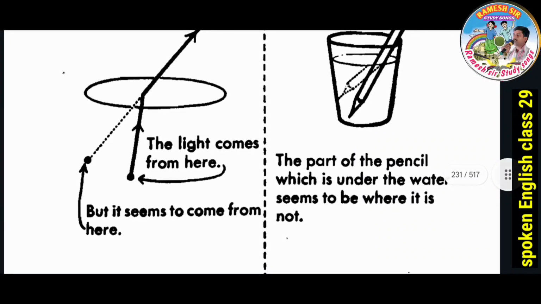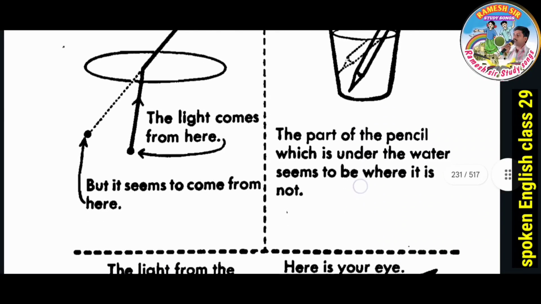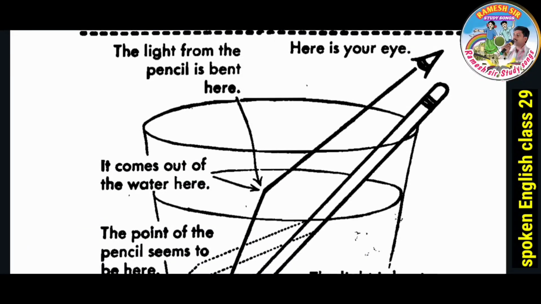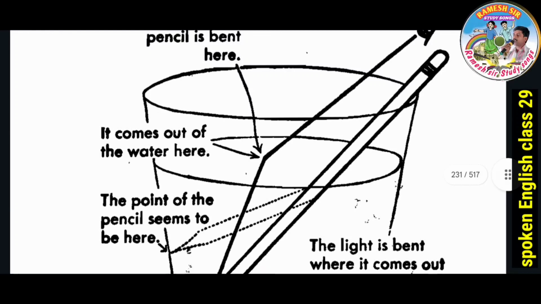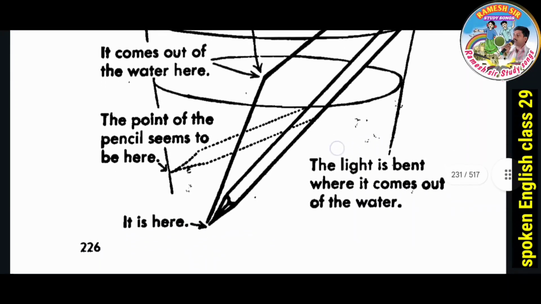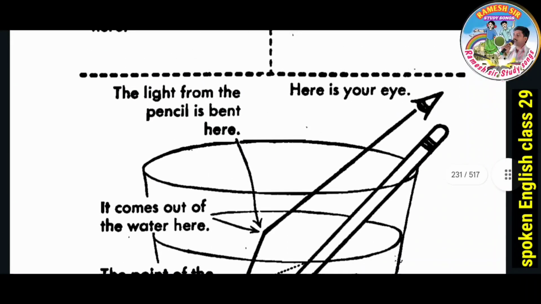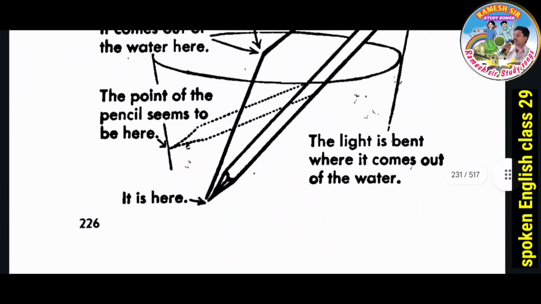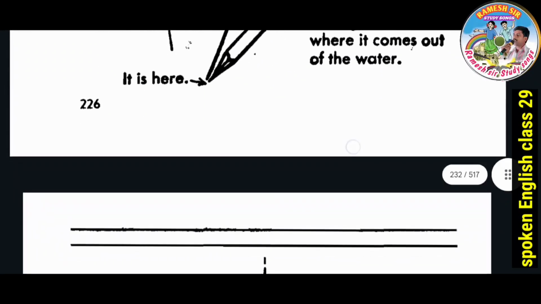The part of the pencil which is under the water seems to be where it is not. The light from the pencil is bent here. It comes out of the water here. The point of the pencil seems to be here. It is here. Next, here is your eye. Observe it. The light is bent where it comes out of the water.